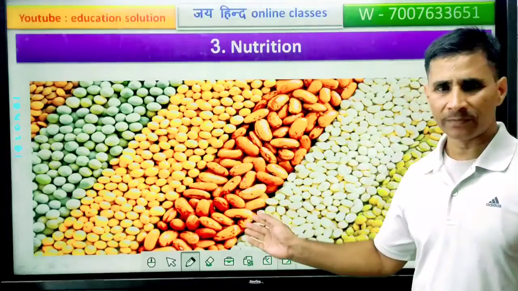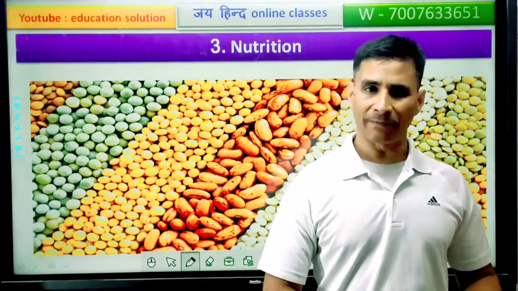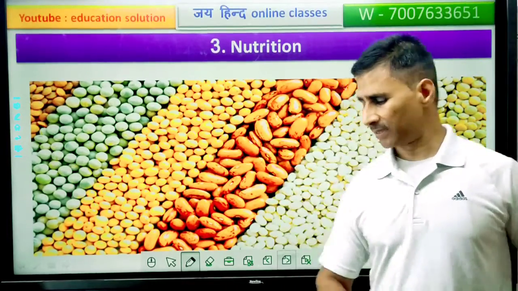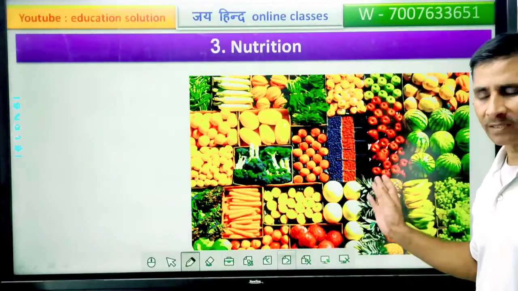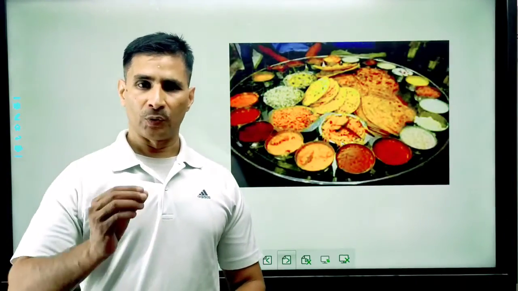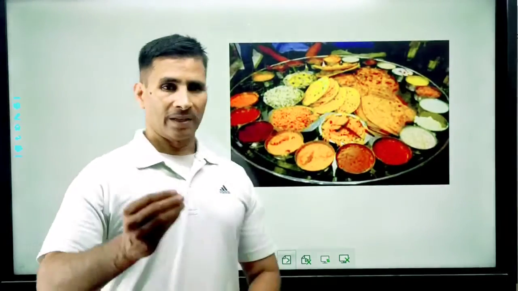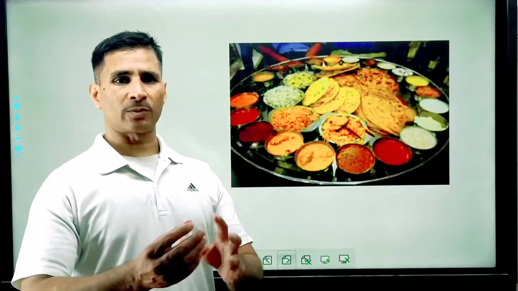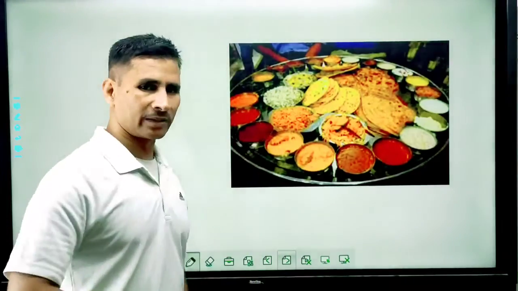These are food material, food grain that we take from plants in different forms, from different parts. These are food ingredients, but human beings do not take plants directly as food. We take different parts of the plants in different forms and then prepare our food material. You can see on your screen.